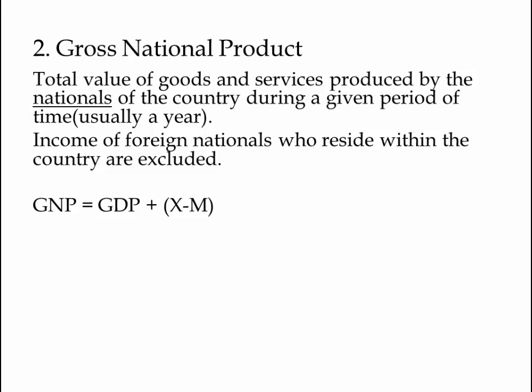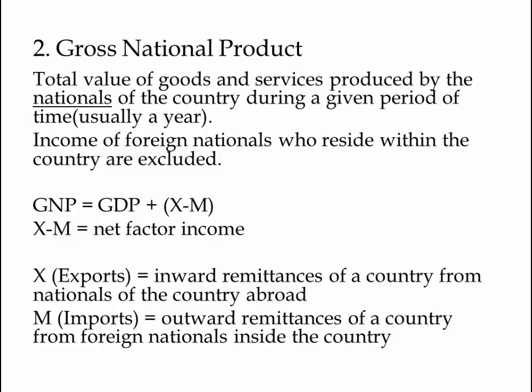GNP can be equated in formula by saying GNP is equal to GDP plus X minus M, which is nothing but net exports, which can be referred by inward remittances of a country from nationals who are residing abroad, and the outward remittances of a country from foreign nationals who are living within the country.